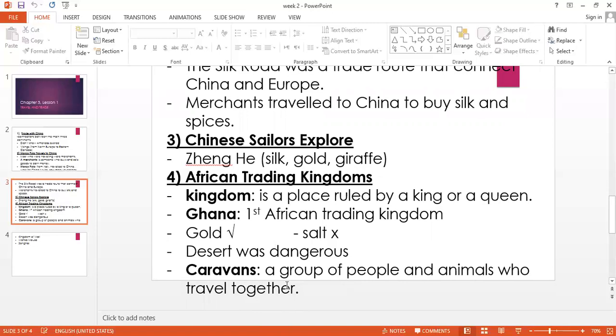Why were they traveling in caravans? Because the desert, of course, was dangerous. It was filled with dangerous animals, and sometimes people attacked the merchants who were traveling. That's why they were traveling in caravans, in groups. They didn't travel alone. No, you would be in danger. So they traveled in groups because the desert was dangerous in that time.